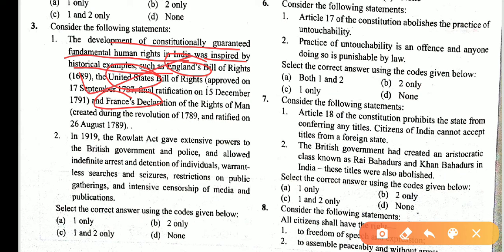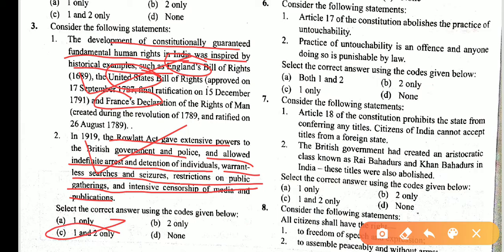In 1919, the Rowlatt Act gave extensive power to the British government and police and allowed indefinite arrest and detention of individuals, warrantless search and seizures, restriction on public gatherings, and intensive censorship of media and publication. This statement is also correct, because the Rowlatt Act is also called the Black Act. Many restrictions were imposed on Indians. So 1 and 2 are correct statements, so the answer is C.